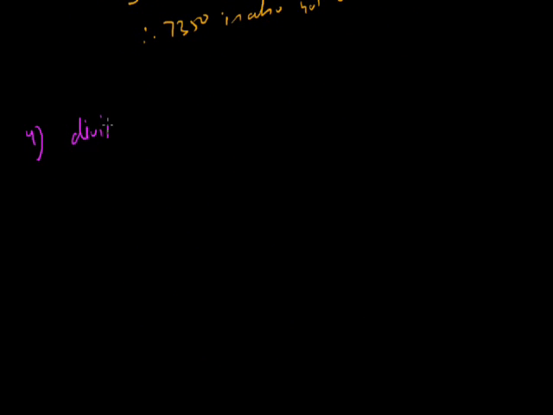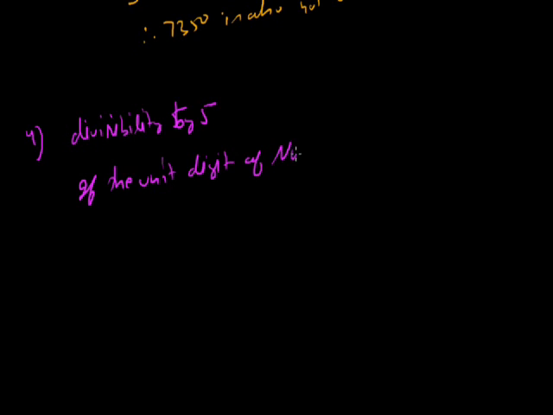Divisibility by 5. How can we check whether the given number is divisible by 5? If the unit digit of the number is either 5 or 0, then the number is divisible by 5.